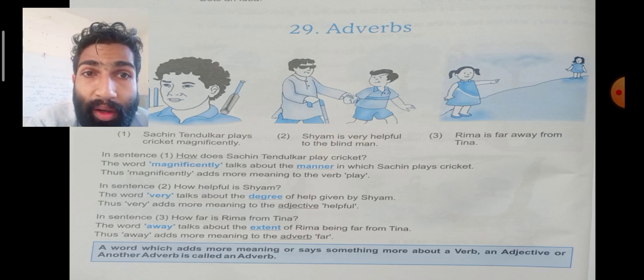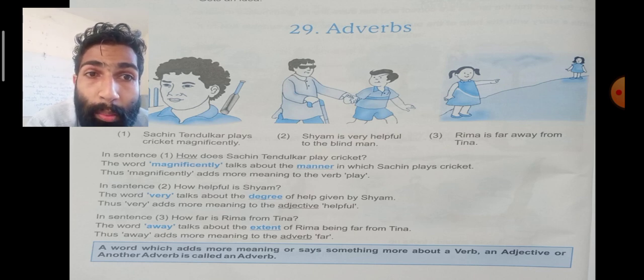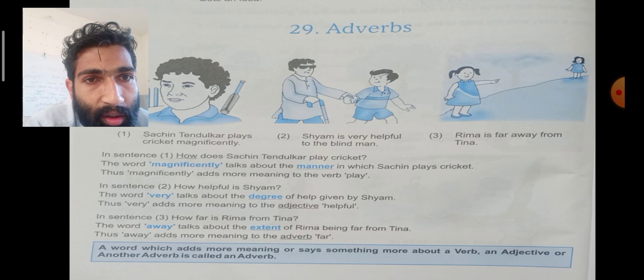So we are giving the adverb very, describing about the adjective helpful. Next, in sentence 3, how far is Rima from Tina? The word away talks about the extent of Rima being far from Tina. Thus, away adds more meaning to the adverb far. Far is another adverb.